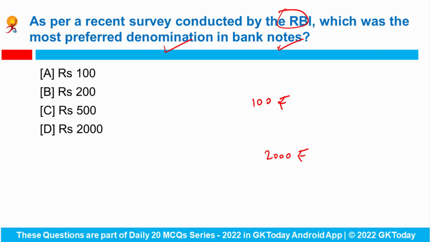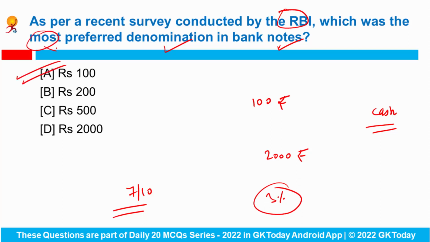This survey has been conducted to examine the demand for cash and denomination preferences at the consumer level. At least 7 out of 10 respondents were satisfied with the new series of banknotes, and around 3% of the respondents were not aware of any banknote security feature.